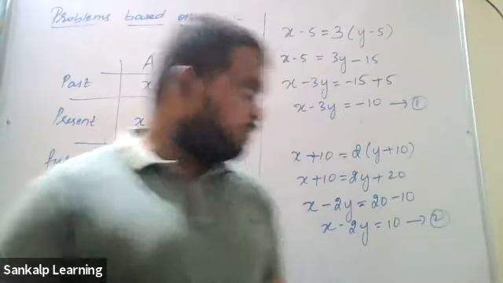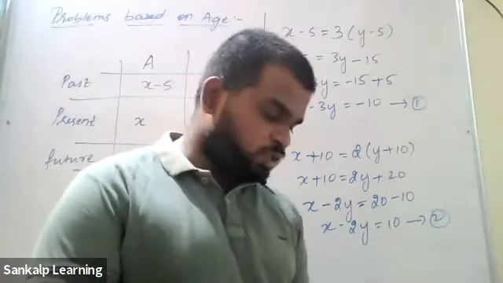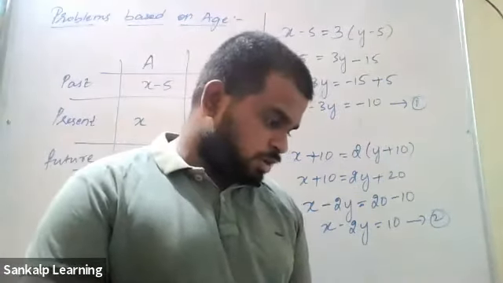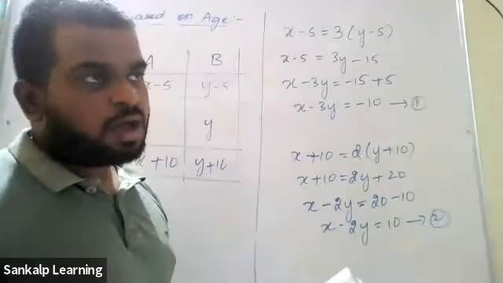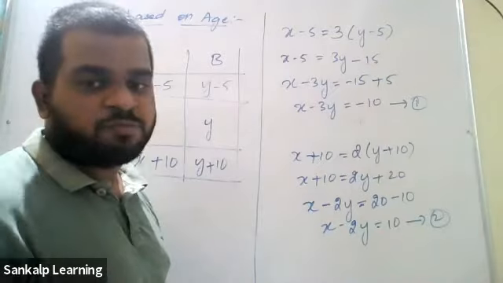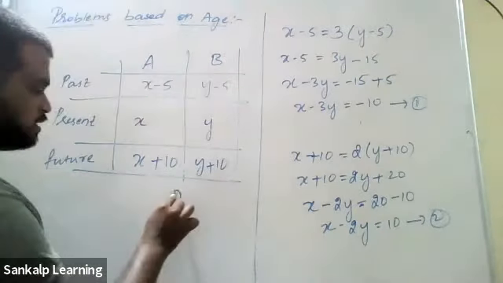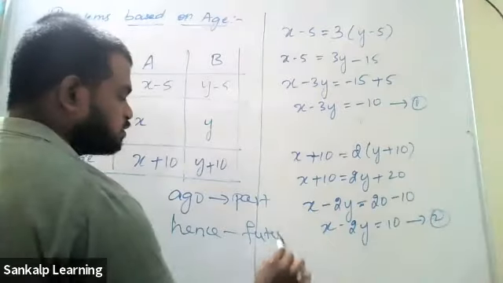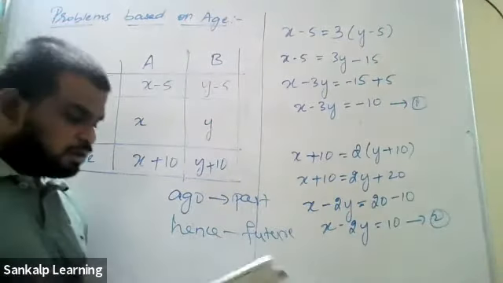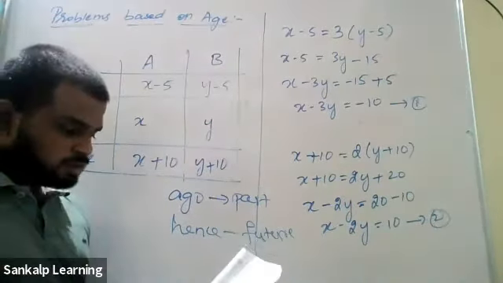In your textbook, instead of A and B, they would have given it as Nuri and Sonu. It is in exercise 3.4. The same question I've given as alphabet A and alphabet B. Take down this question. 5 years hence means future, okay? Ago is for past, hence is for future. If I use ago, it's about the past; if I use hence, it's the future. Don't get confused. Some people might know it, but for others who don't know.